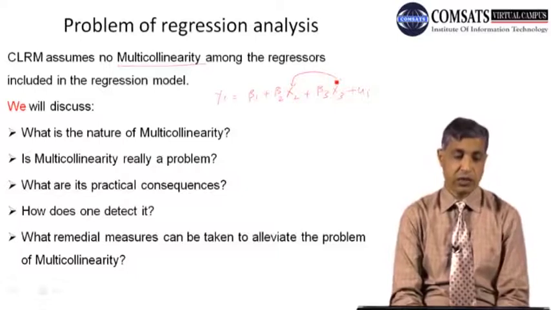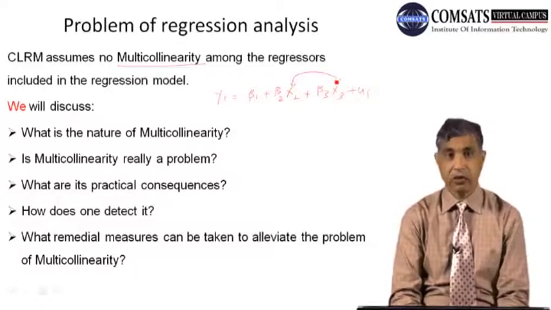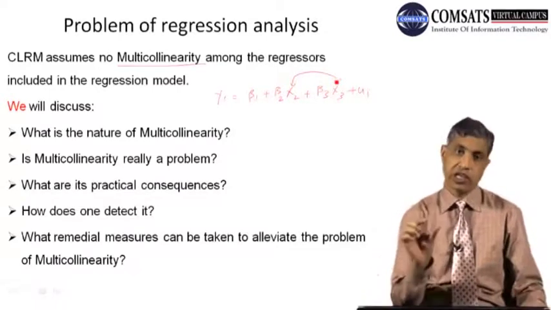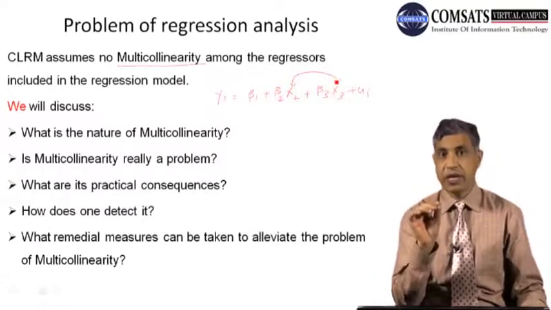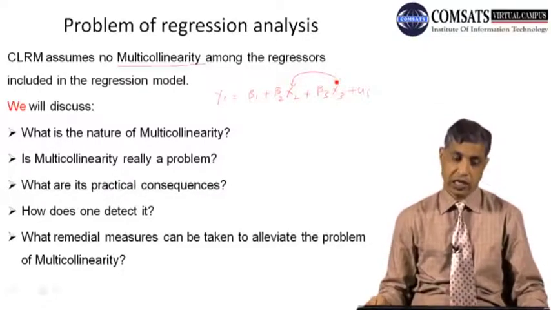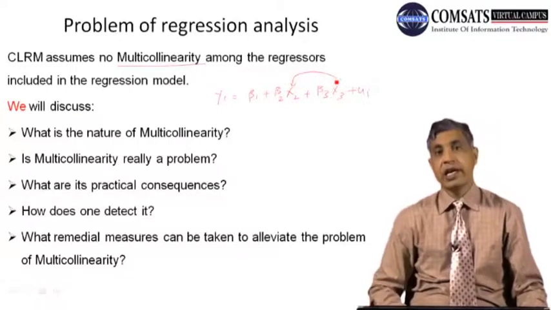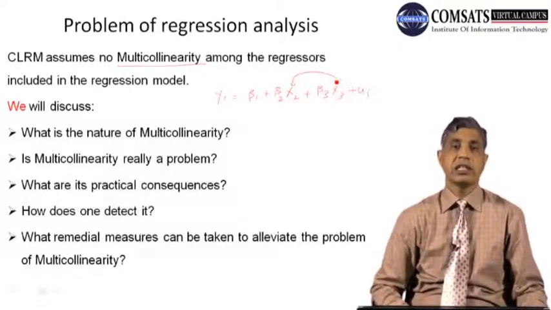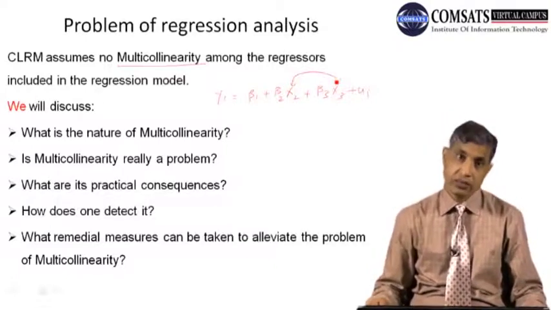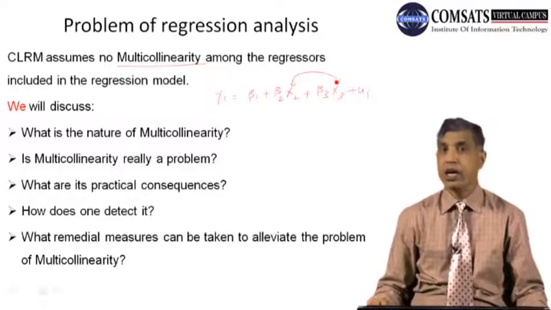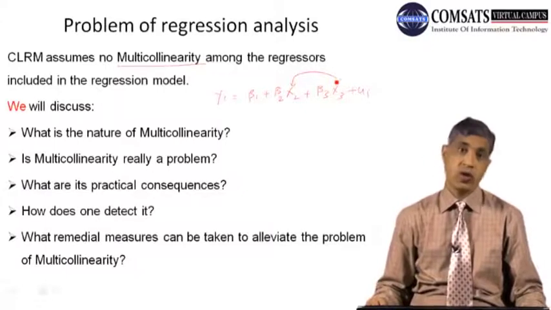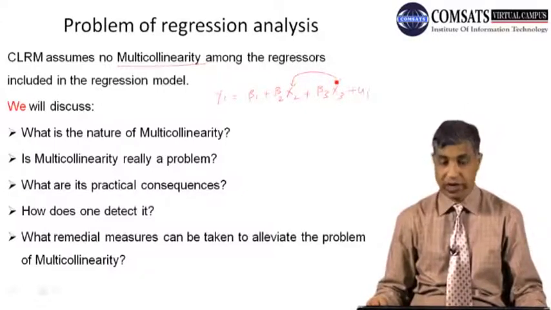First of all, we will be looking at the nature of multicollinearity, what multicollinearity is. I just gave only a small, brief sketch in this model. I will be showing it by the Ballantine view also. Is multicollinearity really a problem? We will see whether multicollinearity in reality is a problem. If it is a problem, then we will see, and if it is no problem, then we will see why people are making such hue and cry about multicollinearity.